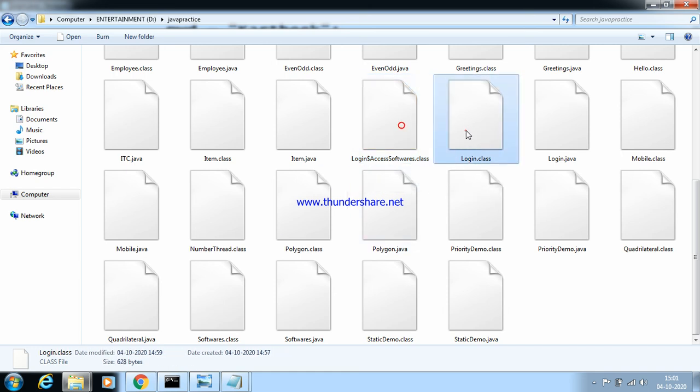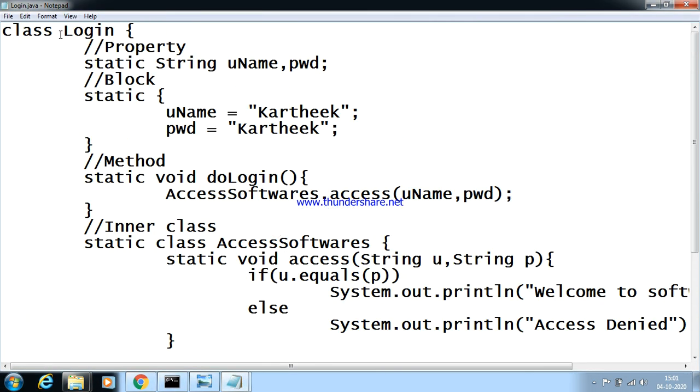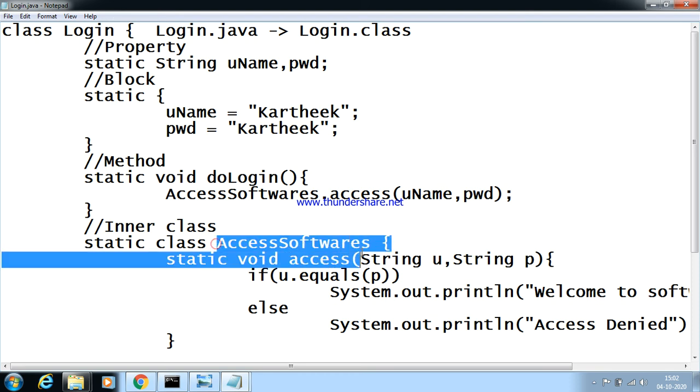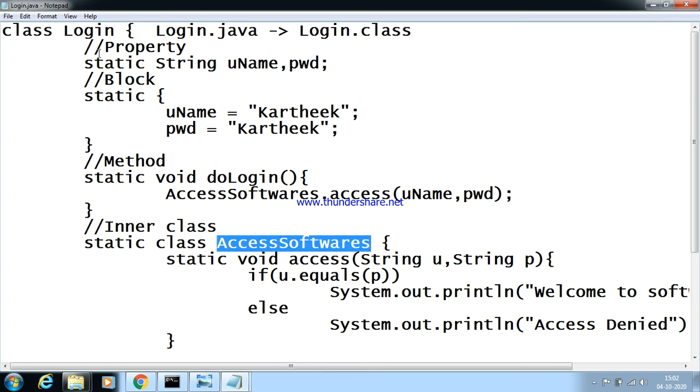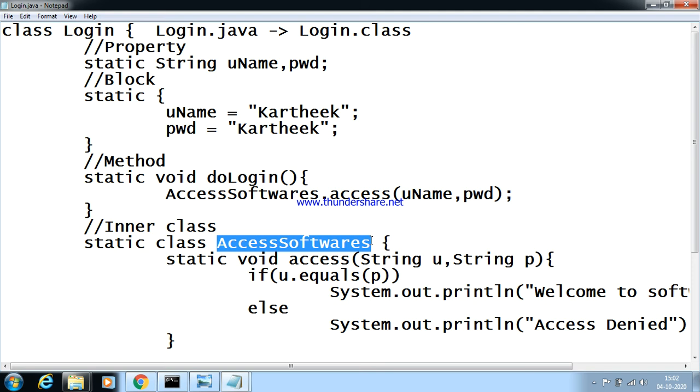I got two classes generated from this class. We all know that every .java program will be converted into a dot class. Generally, login.java should be converted into what? Login.class. But here I have something called inner class access softwares, which is a part of login class. Hence I should create two dot classes: one is login.class and the other is access softwares dot class.